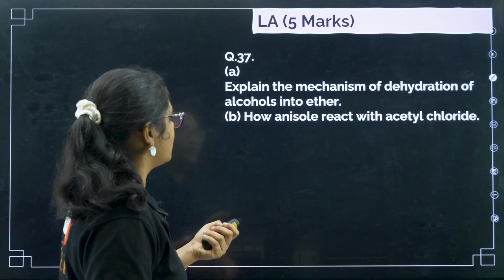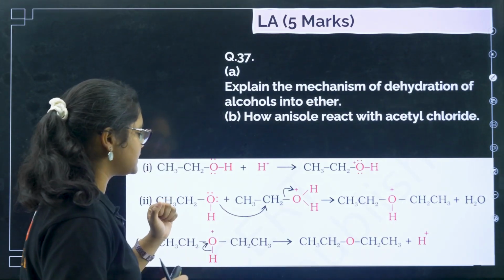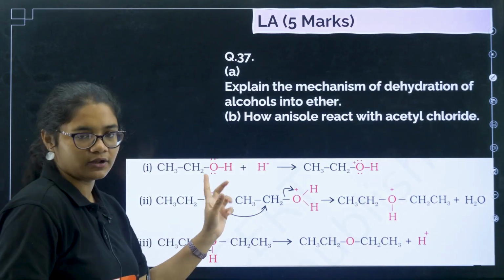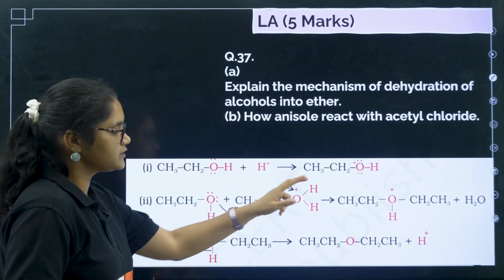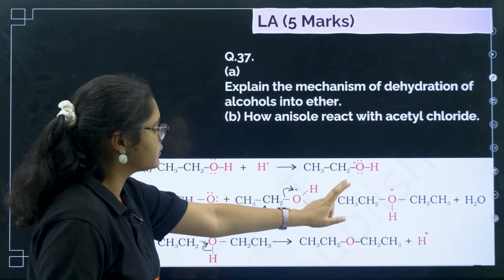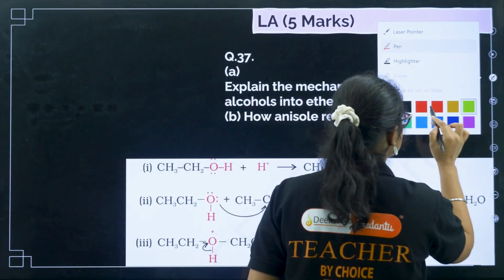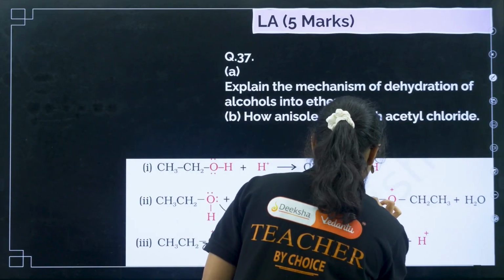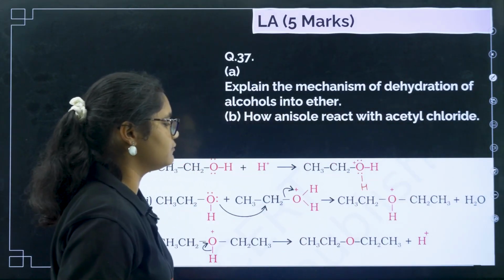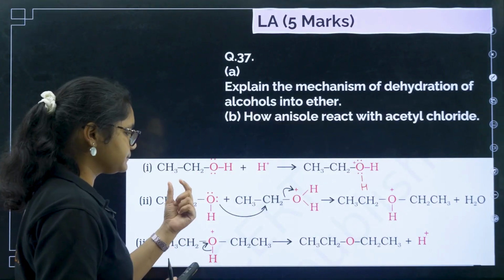Okay, fine. You can see how this one is happening. Here the first step is the same one, protonation of alcohols. You get O plus H2. Protonation of alcohol, step number 1. Now step 2, what happens?